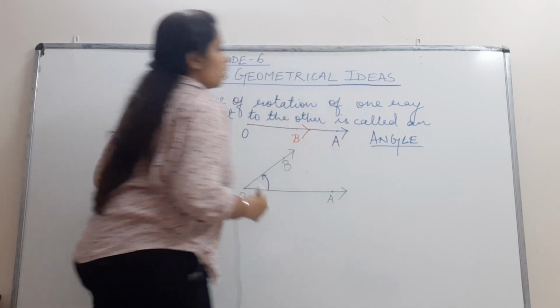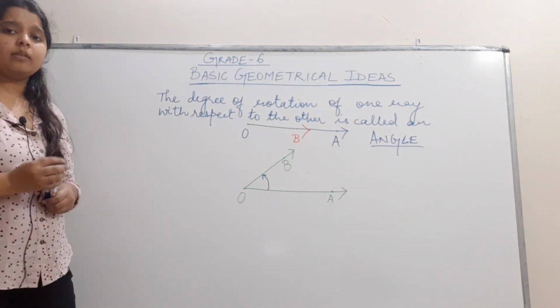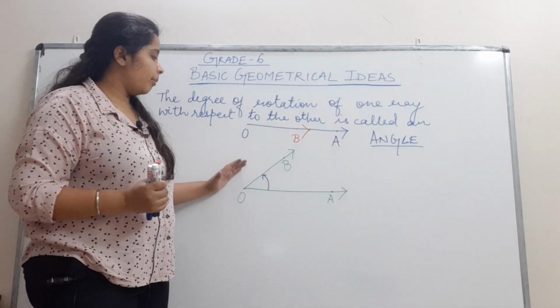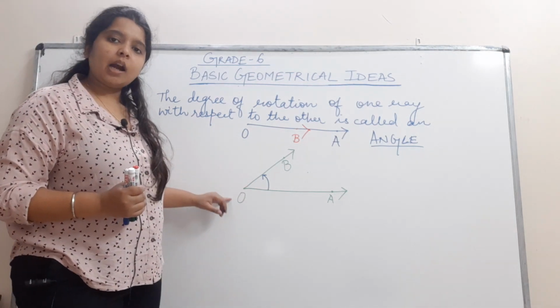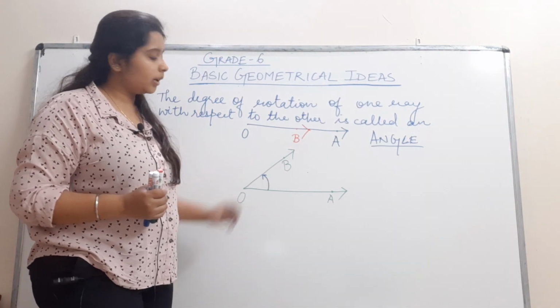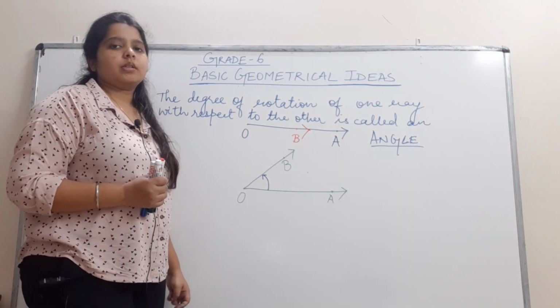Did you understand what is an angle? You can also say that an angle is formed when two rays start from a point. An angle is formed when two rays start from a point.